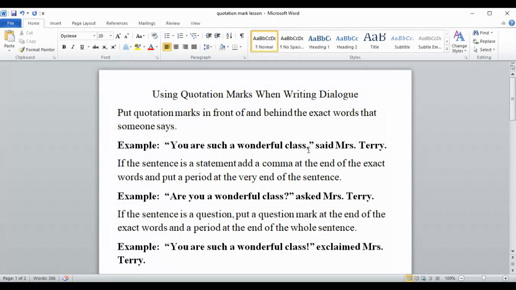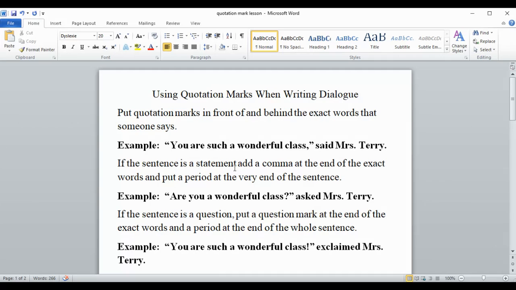Then you put a comma and then said Miss Terry and put the period there. So this is the end of what Miss Terry said, but because it's a dialogue, it's not going to be the end of the sentence. So you put a comma, then the said whomever, and put the period there.